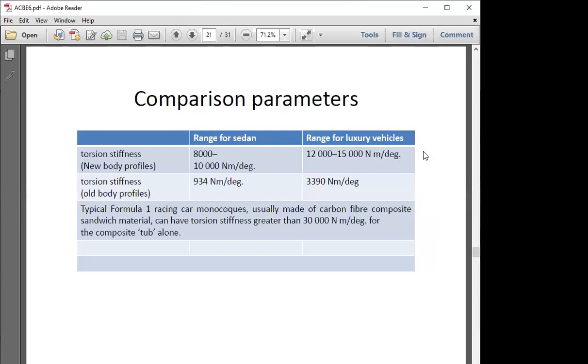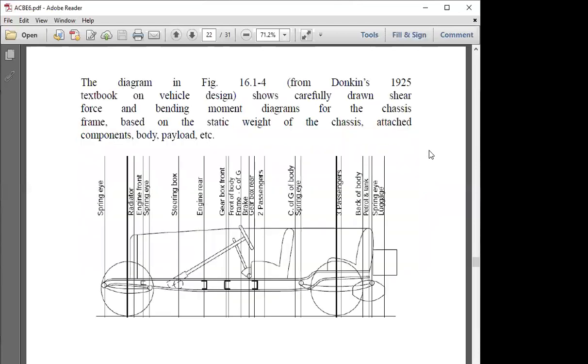So according to our requirement, we should not go for 30,000 Newton meter per degree in our routine practices of automobile design, but we should at least go for 8,000 to 10,000 Newton meter per degree of torsional stiffness in our components. What are the loads acting on components? We have gone through this aspect. I'm just redefining, reconfiguring that concept in your mind.